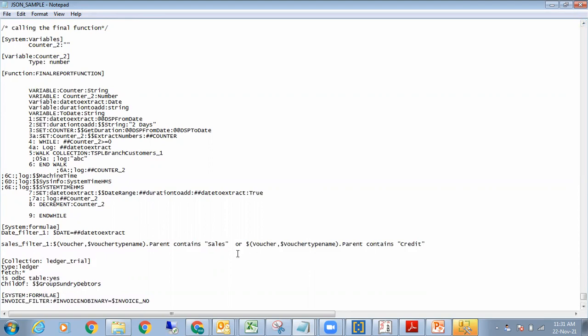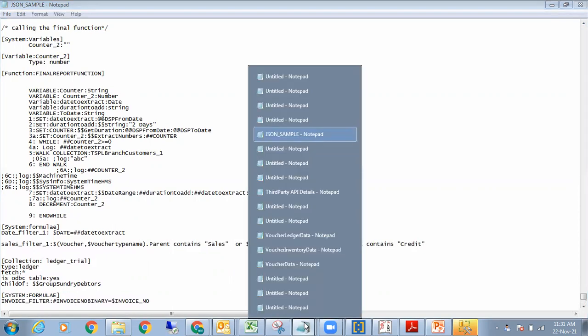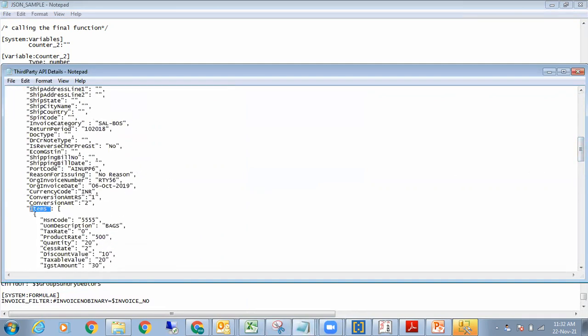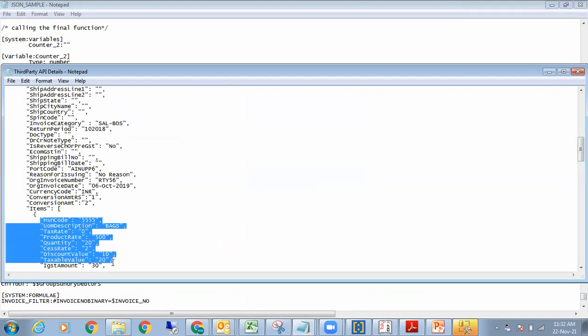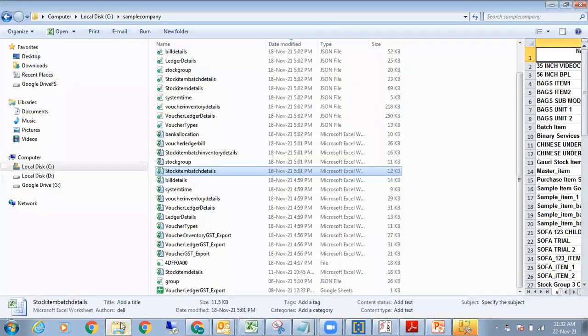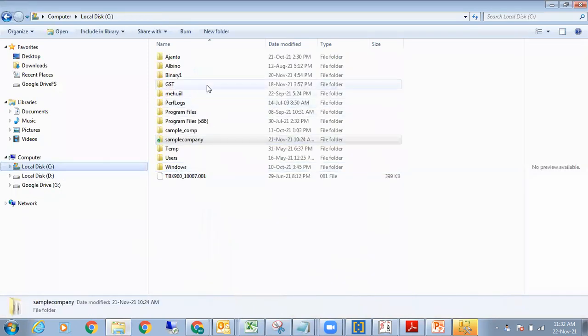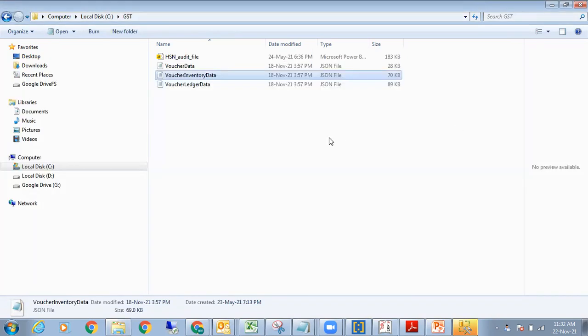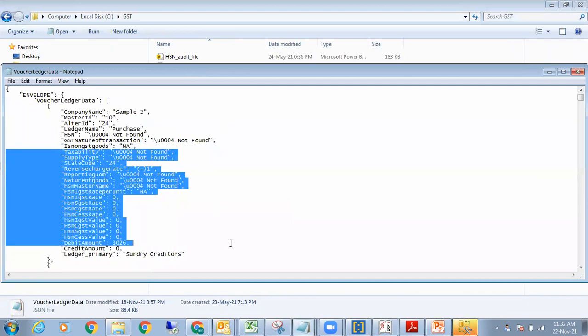Right. In this particular sample case, for your demo purposes, I've stuck only with what has been given to me as far as the API's details. This particular API is water and then this is items. I'm assuming items is voucher inventory. As far as the complete GST details go, I would say you contact us and I'll give you that. By and large, it's voucher inventory. In the voucher inventory details you'll get everything, and in the voucher ledger details you get everything. It will go as three different JSON files, not as one. In my particular case, yes, and it'll go flat, straight.